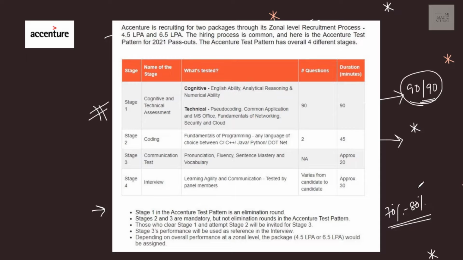Stage 2 and 3 are mandatory but not elimination rounds in the Accenture test pattern. Those who clear stage 1 and attempt stage 2 will be invited for stage 3, and then based on the performance in stage 3, the stage 4 interview would be there, and based on your interview performance, the package would be decided.